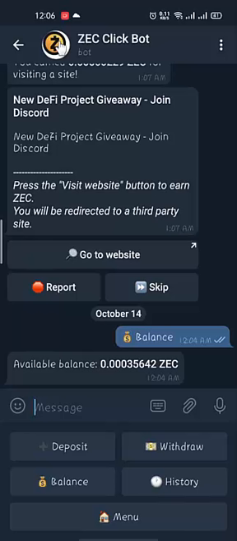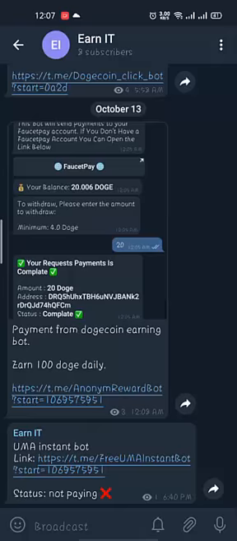So in this tutorial I will show you a telegram bot from which you will be earning Z coins, and if you don't know, it is a coin similar to any other cryptocurrency and the price of one ZDC coin is almost $70.